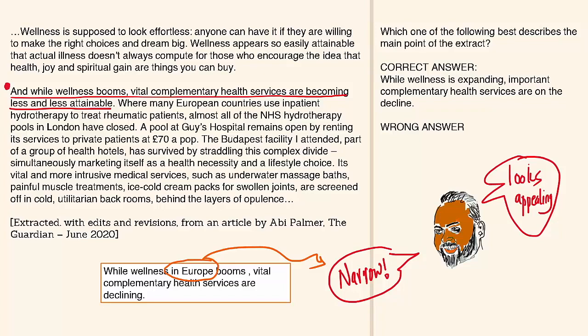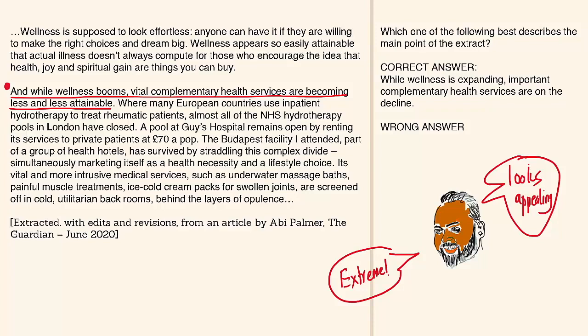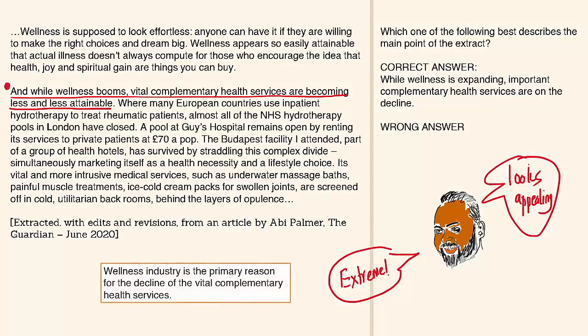Ladies and gentlemen, what else can we do? Broad, alien, narrow. What else do you have? Extreme. Put some random extreme: most, best, number one, weakest, strongest. Stuff like those, right? For example, I create this. Wellness industry is the primary reason for the decline of the vital complementary health services. Primary, number one reason isn't mentioned anywhere. Usually these are all red signals. I'm not saying that extreme in itself will make the answer choice wrong, but usually the author does not write something in extreme fashion. So that is an extreme answer.